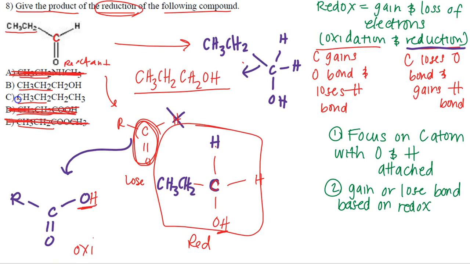We're down to B and C. Now letter C is just repeating our R group, so that's automatically out. Process of elimination is going to give us letter B. That's even without me writing the condensed structure at all, just looking at the overall answer choices, right? So that's another little strategy you can use if you didn't want to redraw everything. But letter B is actually equal to the condensed structure right here.